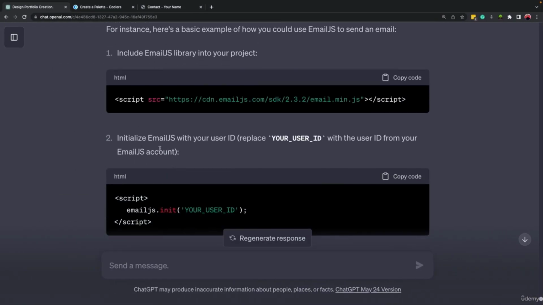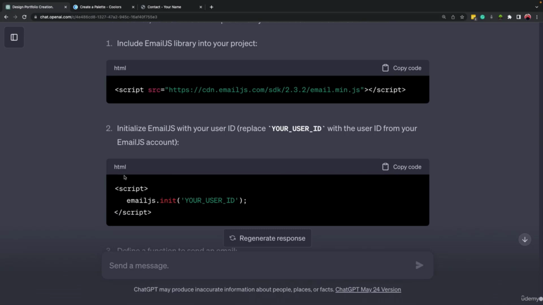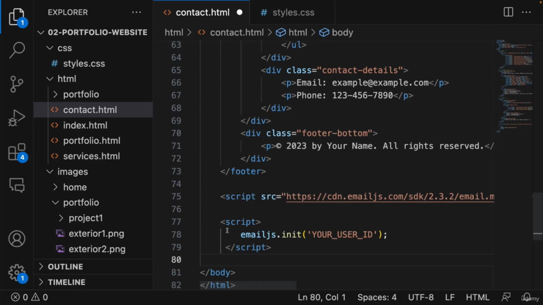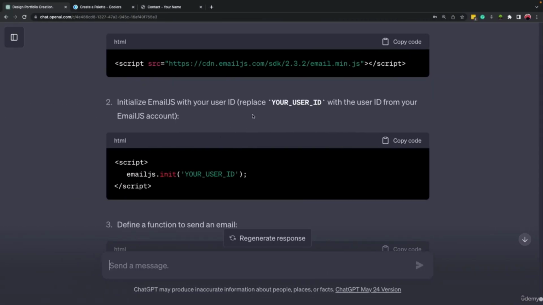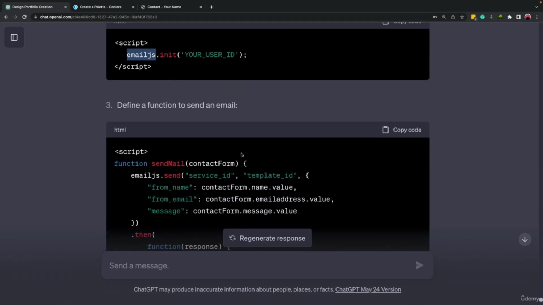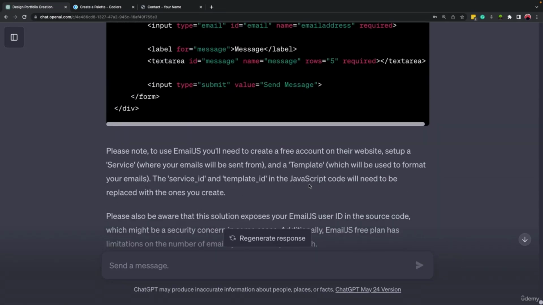For step 2, it mentioned that we require a user ID, right? So we need to have this code inside our HTML file, but instead of this part, we need to replace it with our user ID. So I'm going to copy this code, come here. So here is the code, but we need to replace this user ID. So we need to go to a website called email.js, okay, create a free account. So let's do that. It explained it at the bottom here as well.